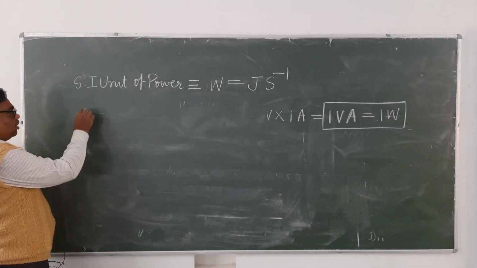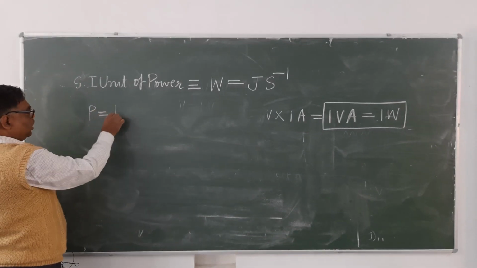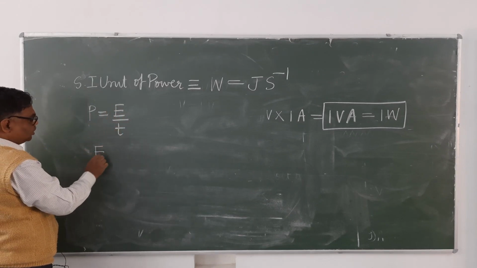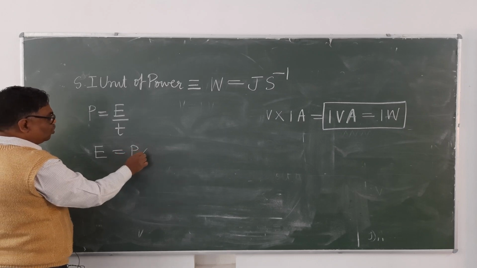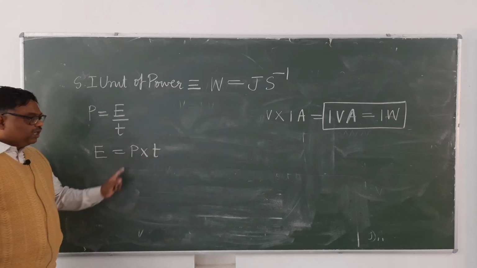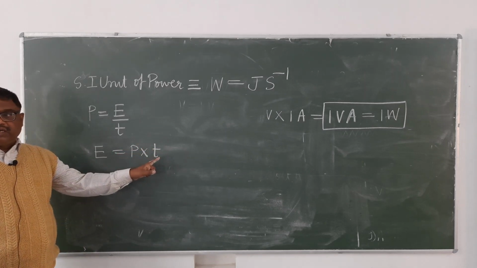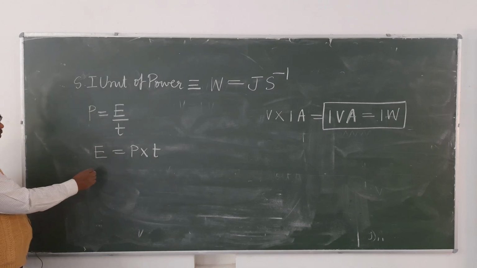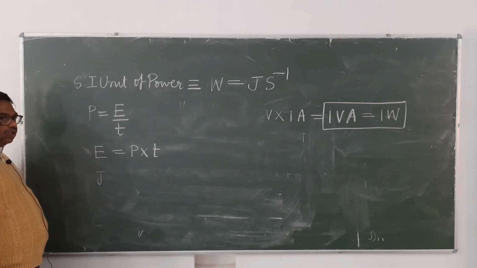As we know, power equals energy upon time. So energy will be power into time. When you take the SI unit of power and time, you will get the SI unit of energy. What is the SI unit of energy? Joule.